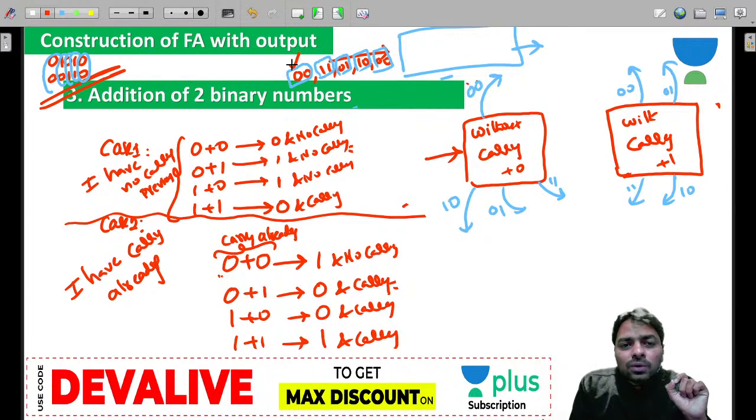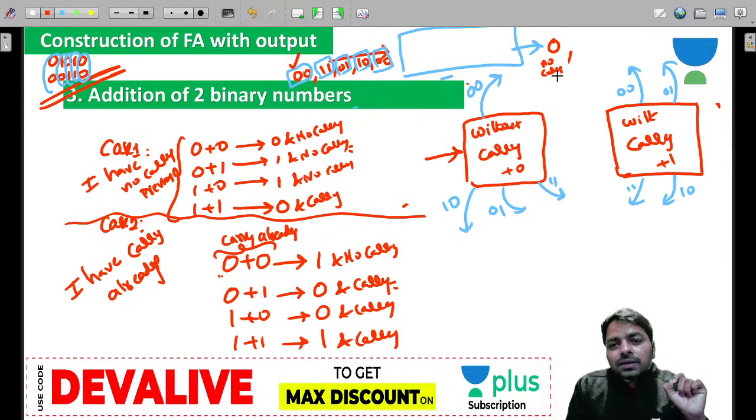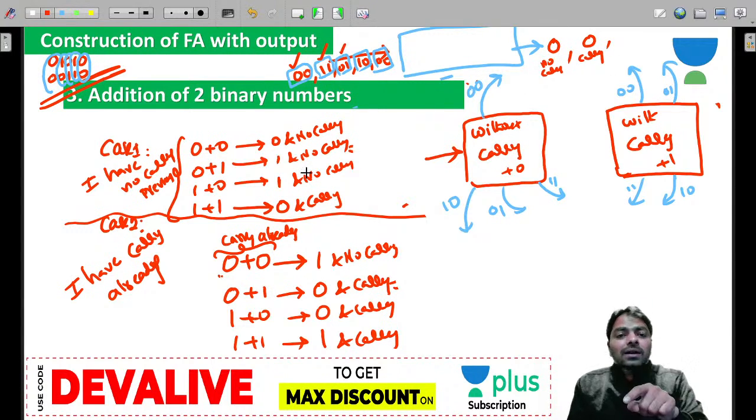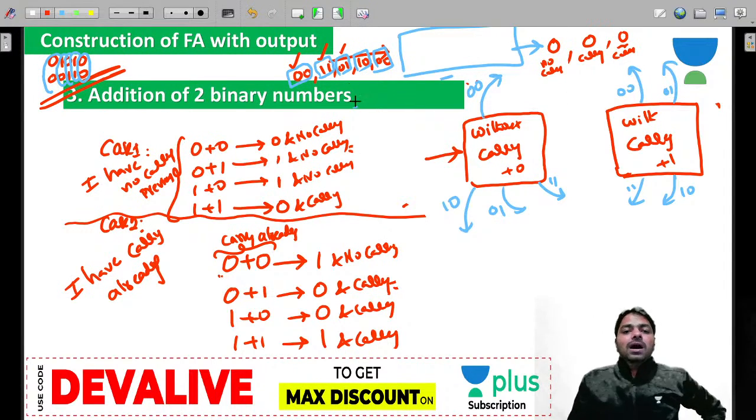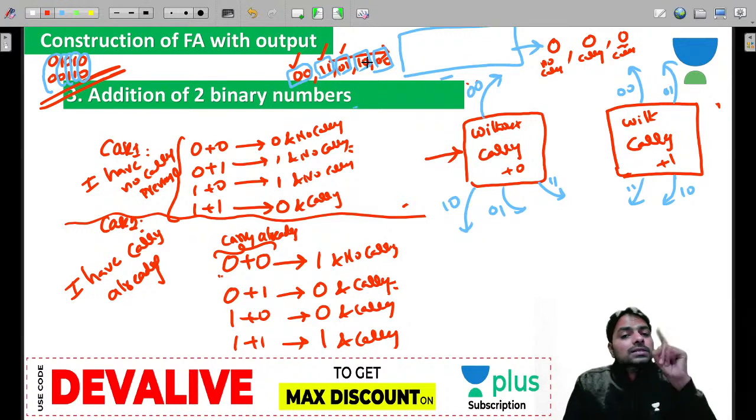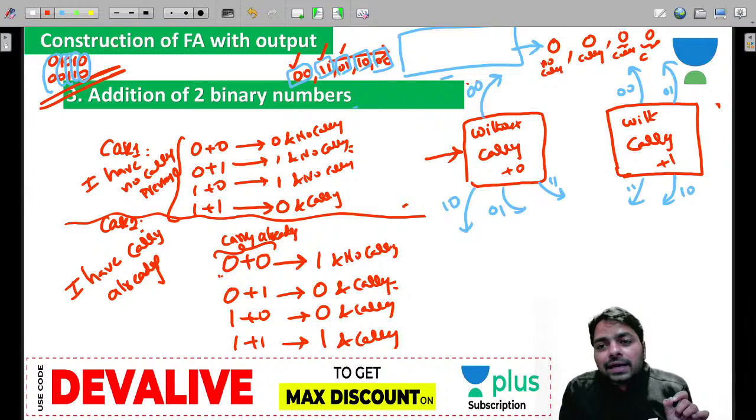Now if you are doing 00, you will get a 0 output, but no carry comes. Next 11, you get a 0, but carry comes. Next 01 is a 1, but the carry should be added, so you will get a 0 and again a carry. So this is how it produces, guys. Then 10 is a 1, but again you have a carry plus 1, so you get a 0 and again a carry.